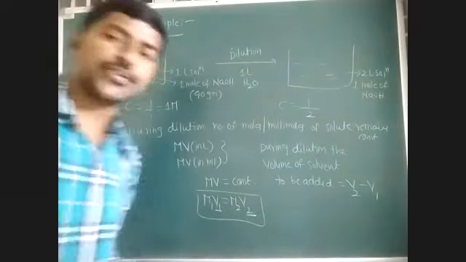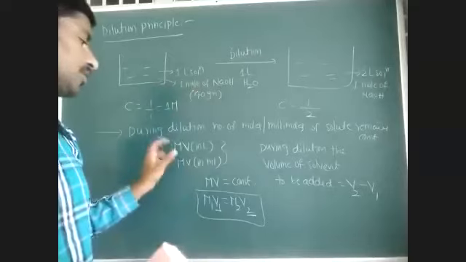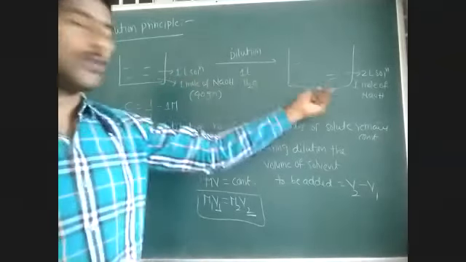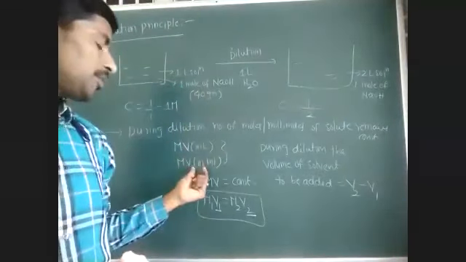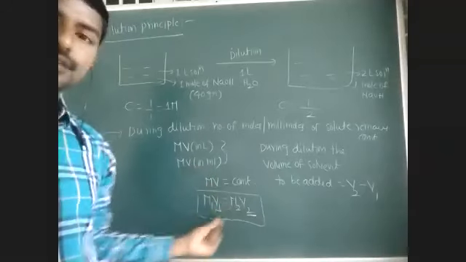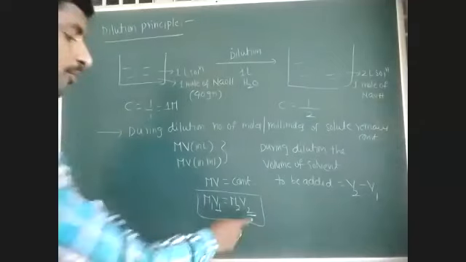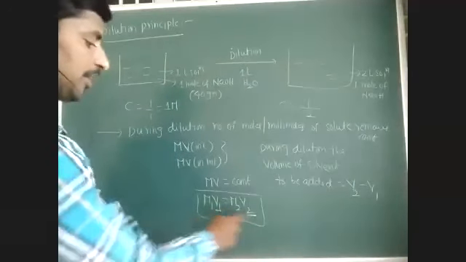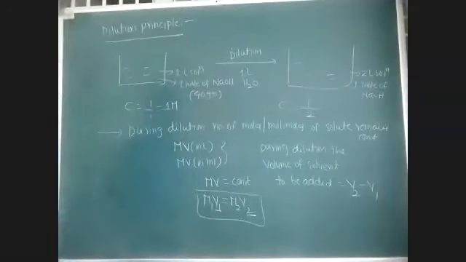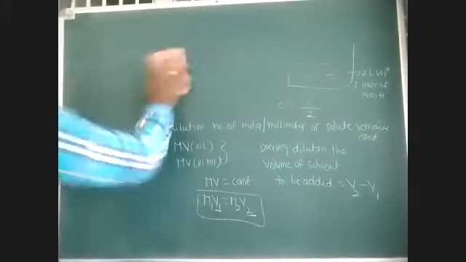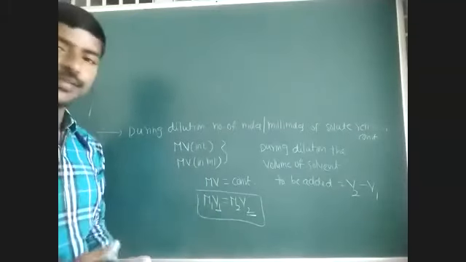So during dilution only the concentration changes, but there is no change in the amount of solute present. So the number of moles or millimoles of solute remains constant. M into V is constant, or we can write it as M1 V1 is equal to M2 V2. This is the principle we follow while preparing dilute solutions in our lab.